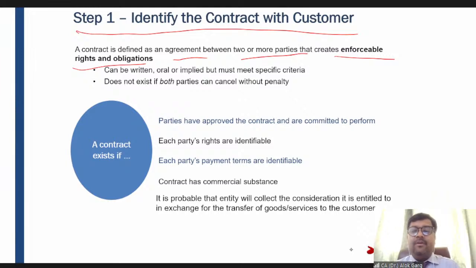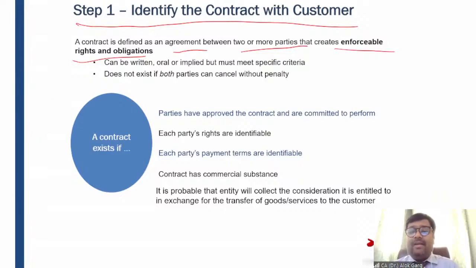Yeah, thanks for confirming. So friends, a contract is defined as an agreement between two or more parties that creates enforceable rights and obligations. A contract can be written, can be oral, or can be implied, but it must meet specific criteria. What are those specific criteria? We will discuss these 5 criteria, okay? So all these criteria need to be satisfied. A contract exists if all these criteria are satisfied, okay?